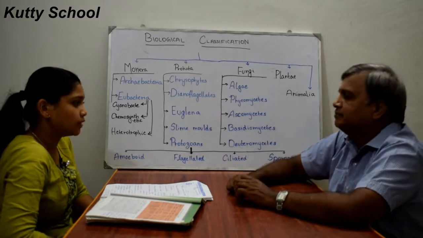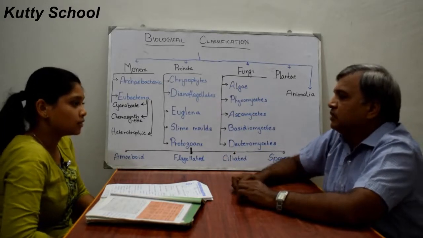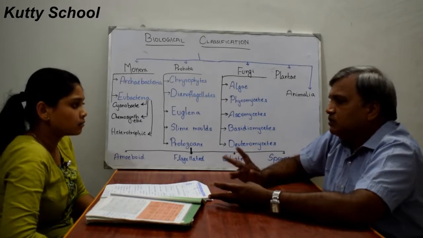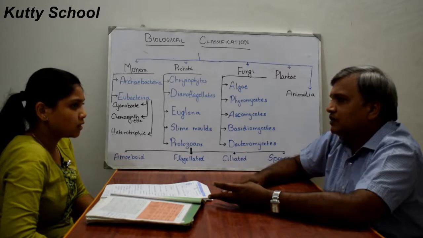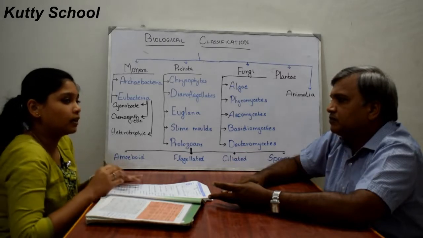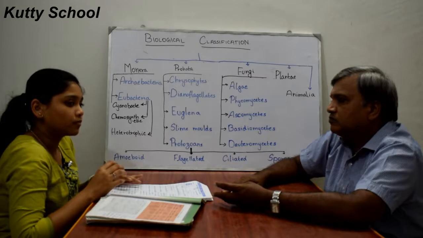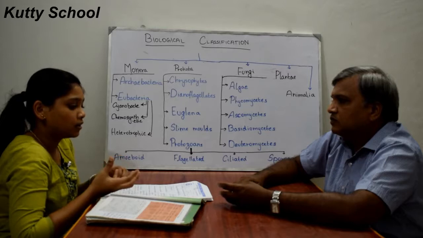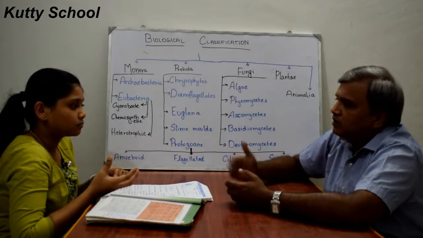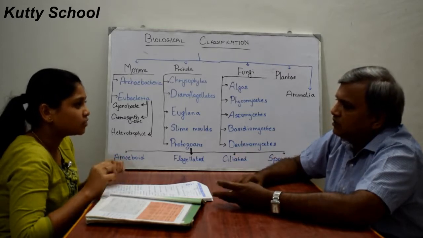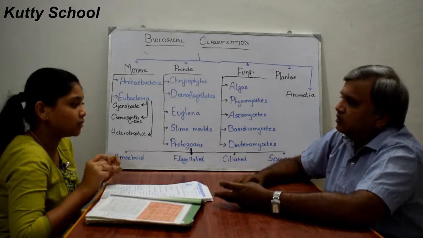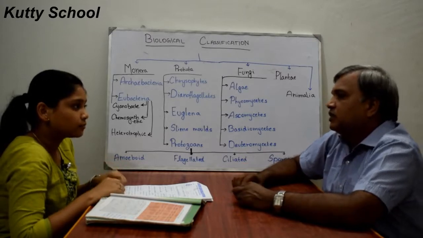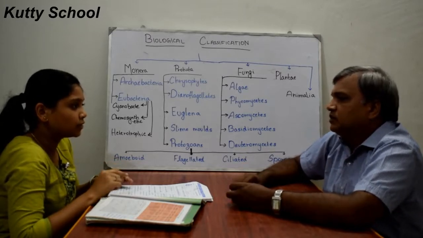What is the difference between cell structure and nature of cell? Cell structure is how the cell is structured. The nature of the cell is the substance the cell is made of, like chitin or polysaccharide. So firstly structure and nature of cell.